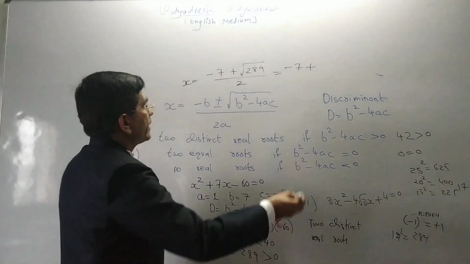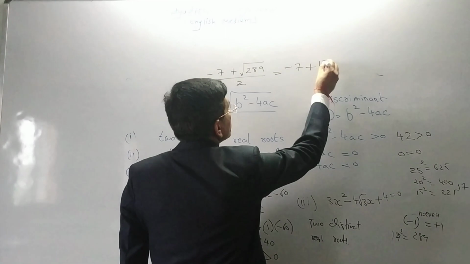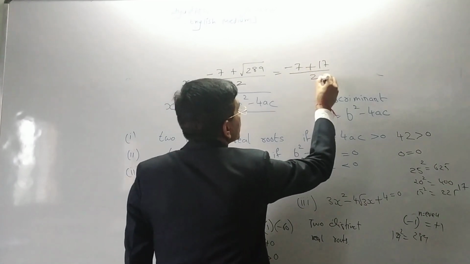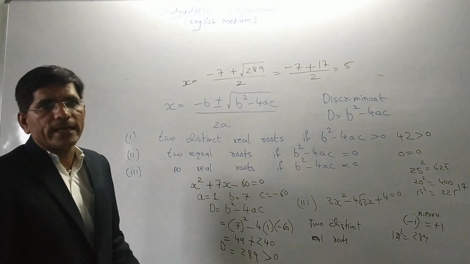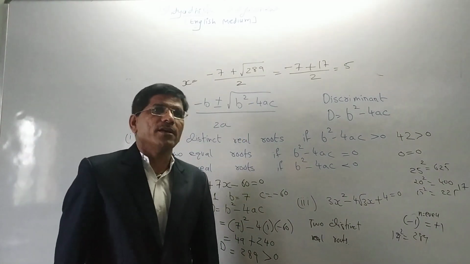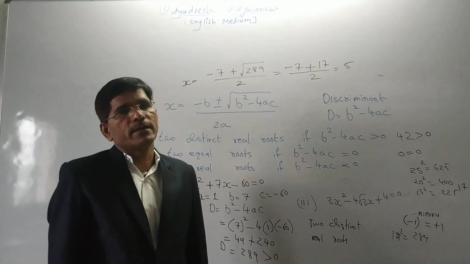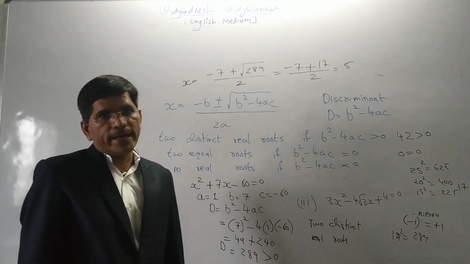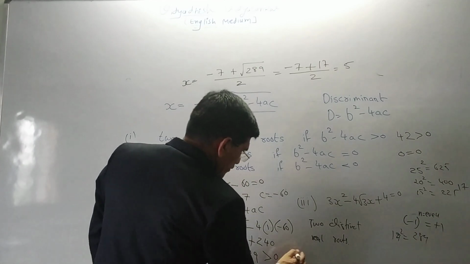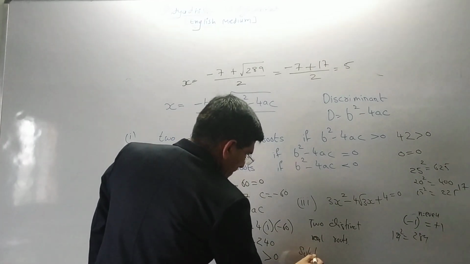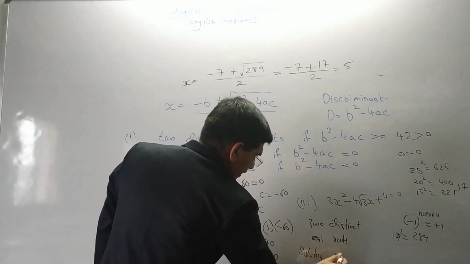So what do we write as the answer? 17 divided by 2, so we can get answer 5. How do we get 5? Minus 7 plus 17 divided by 2. 17 minus 7 is 10, divided by 2 is 5. So your solution is 5.